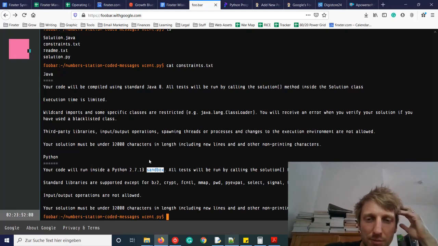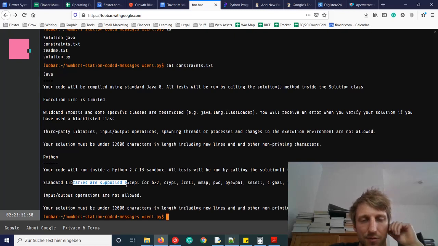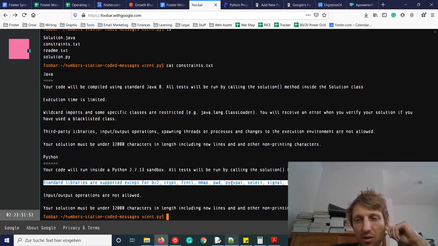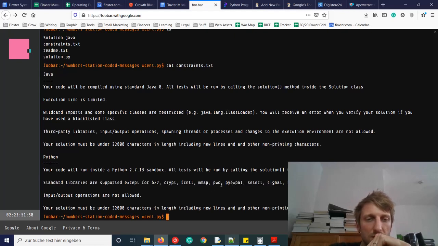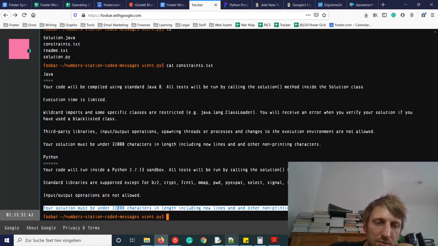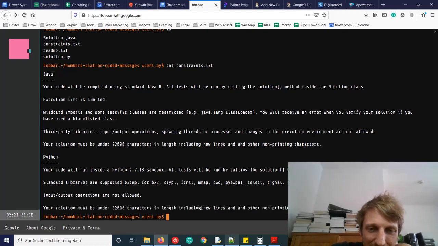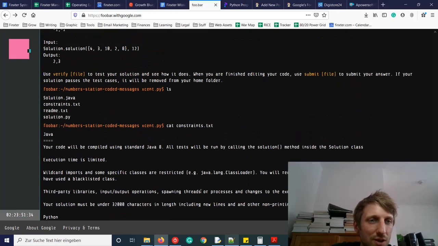All tests will be run by calling the solution function. Standard libraries are supported except for BS2 and crypt. Input output operations are not allowed. Your solution must be under 32,000 characters in length, including new lines and other non-printing characters. So I guess we can achieve this.